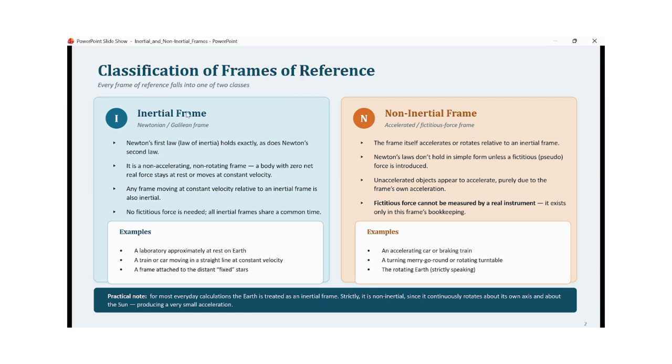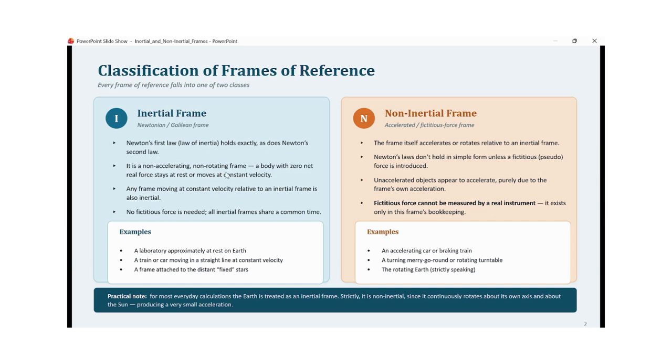Inertial frames of reference are those in which Newton's first law, that is the law of inertia, holds good. And since Newton's first law is a special case of Newton's second law, Newton's second law of motion also holds good in inertial or Newtonian frames of reference. These are non-accelerating and non-rotating frames of reference.